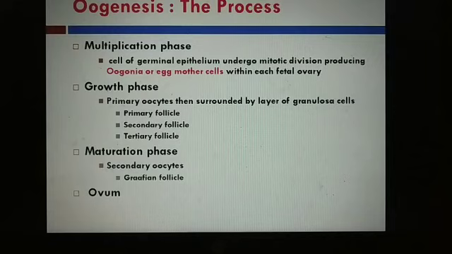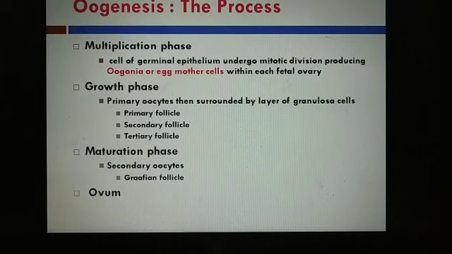Now what happens in the first phase, the multiplication phase? The cells of the germinal epithelium undergo mitotic division. Mitosis is an equational division, and after equational division these cells produce oogonia or egg mother cells. The germinal epithelium cell is diploid in nature. So after mitotic division, equational division, it produces oogonia or egg mother cells, which are also diploid in nature, inside the fetal ovary. That means this process occurs inside the fetal ovary before birth.